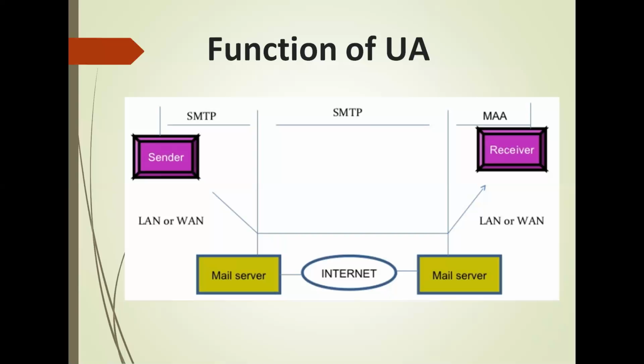The first and second stage of the mail delivery use SMTP. SMTP is a push protocol. On the other hand, the third stage needs a pull protocol. The client must pull messages from the server. The direction of the bulk data is from the server to the client. At this stage, Message Access Agent, MAA, is used.